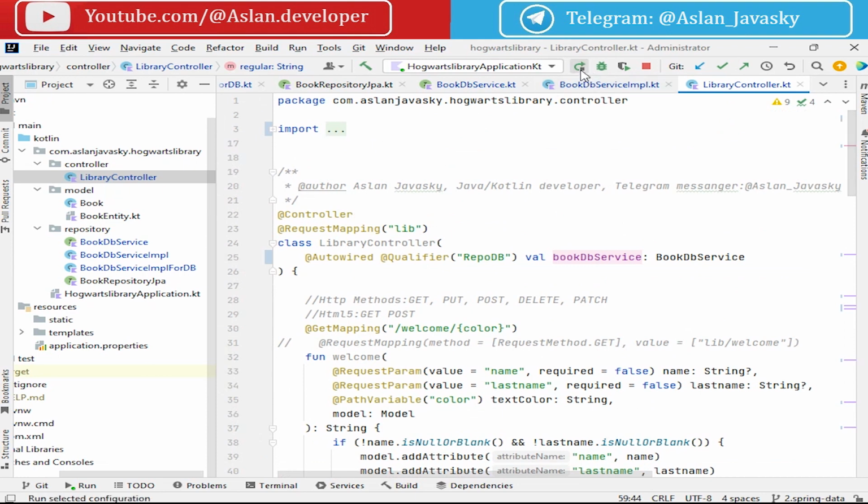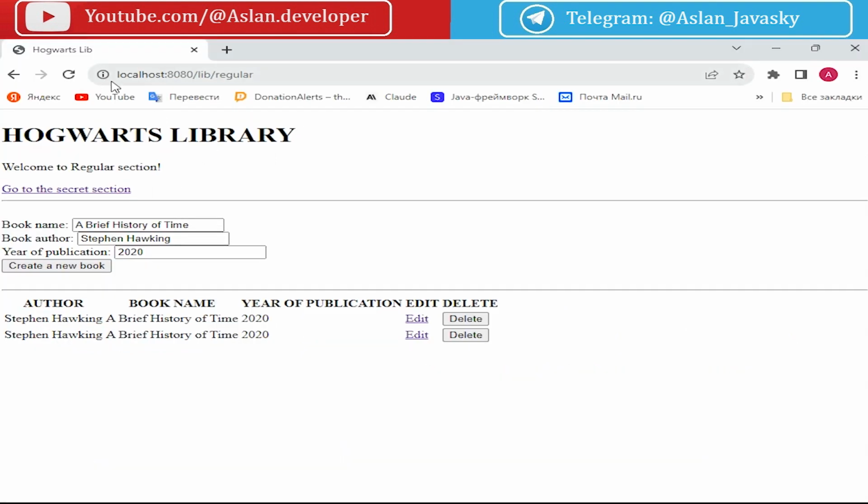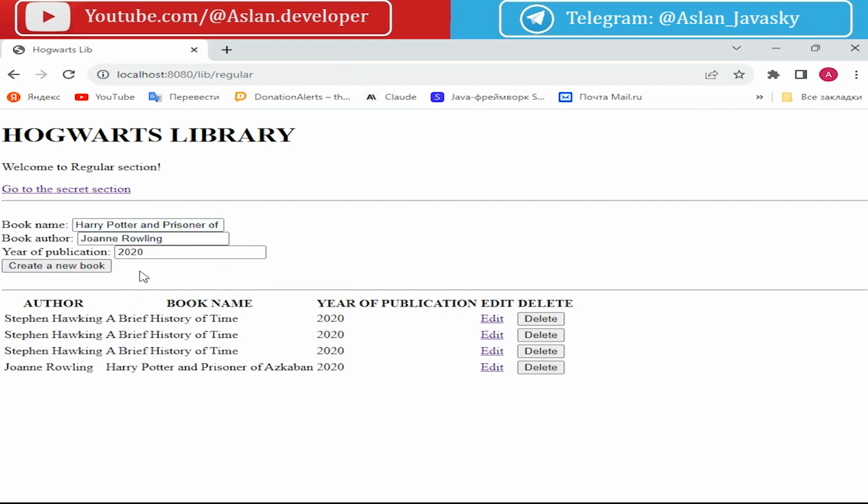Okay, let's restart our application, and we see that our program works well. We can create a new book, and the program works.